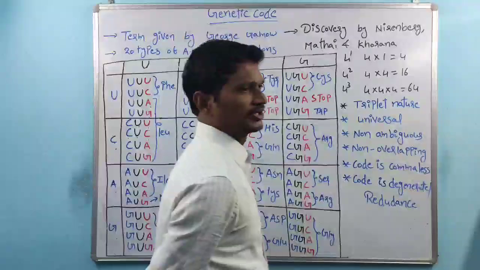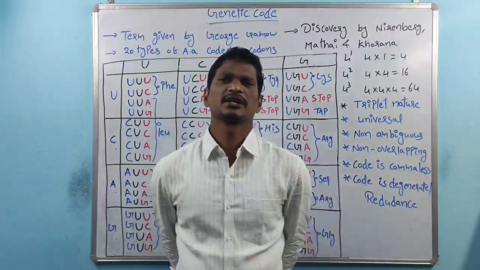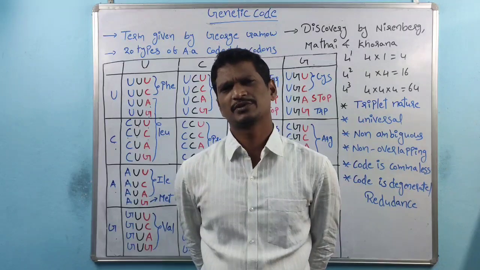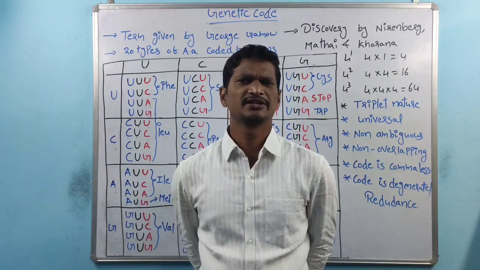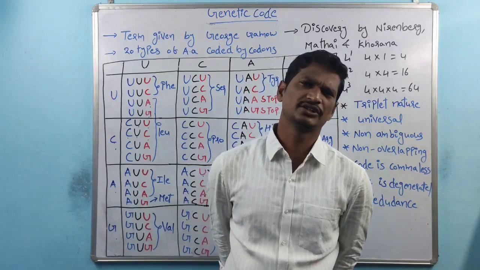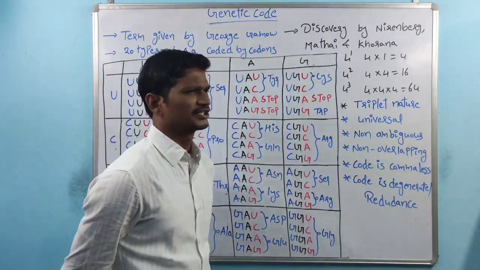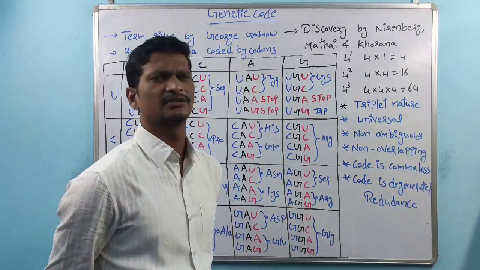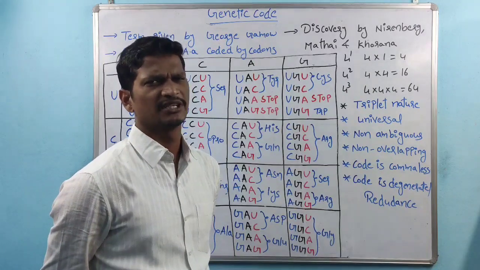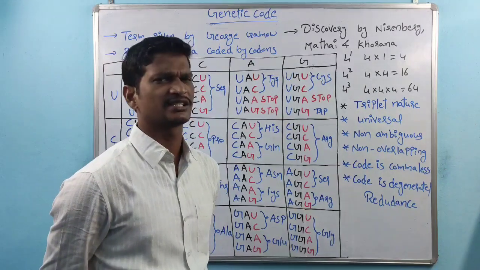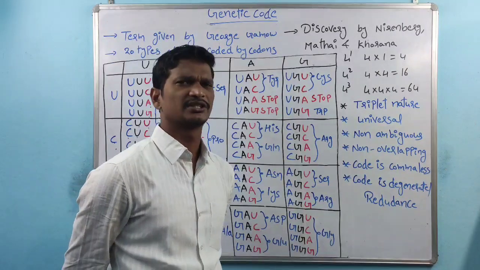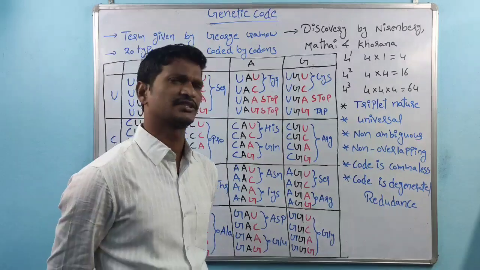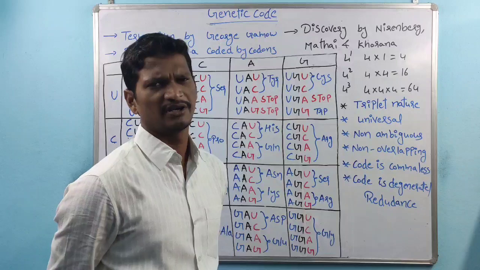Hi students, coming to the next class is genetic code. In the last class we discussed the transcription process, right? In transcription we discussed mRNA synthesis: there is initiation, elongation and termination. Next we discussed the post-transcriptional modifications, because there is a 5' cap and a 3' poly A tail, right? These two structures are involved in the stabilization of the mRNA structure. It enhances the lifespan of mRNA.